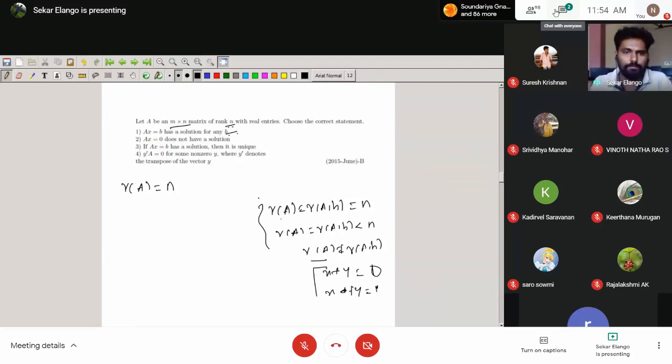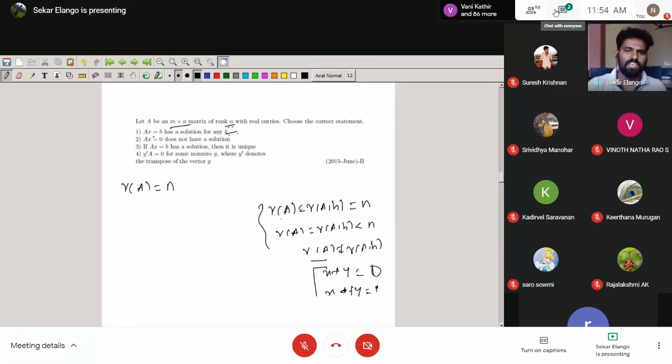Why I'm saying that we cannot directly figure out that the solution will exist is because we need the rank of A comma B, the augmented matrix rank. Then only you can conclude whether the solution will exist or not. Okay. So we cannot conclude; maybe the solution exists. We can see the other options also.